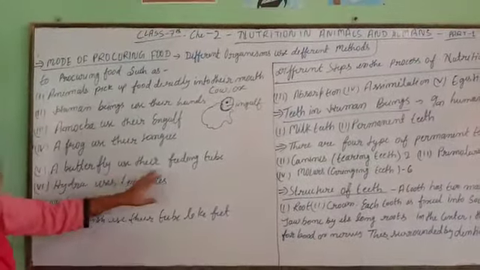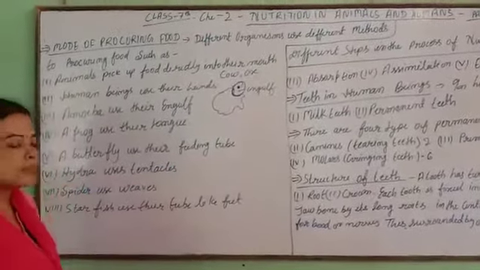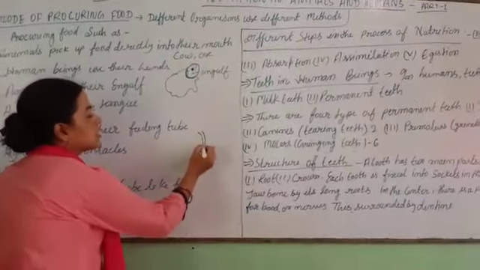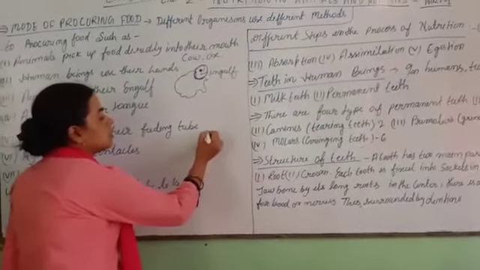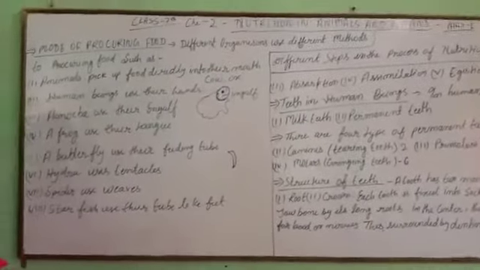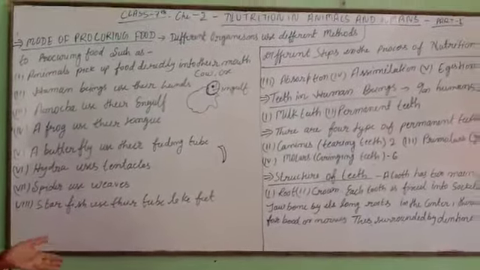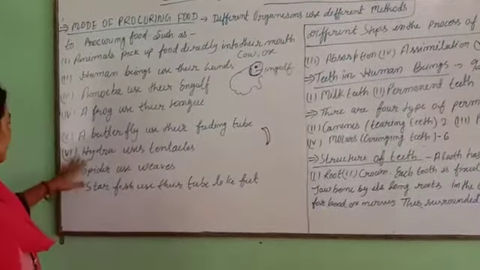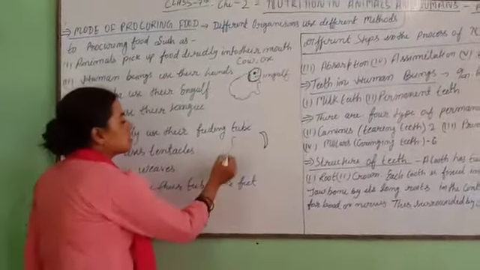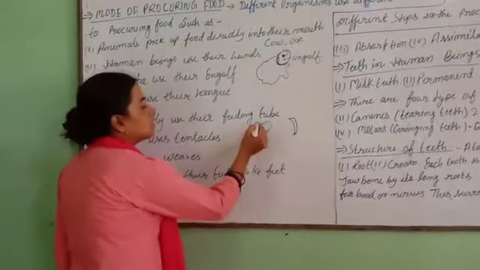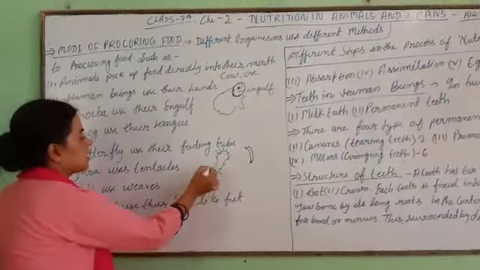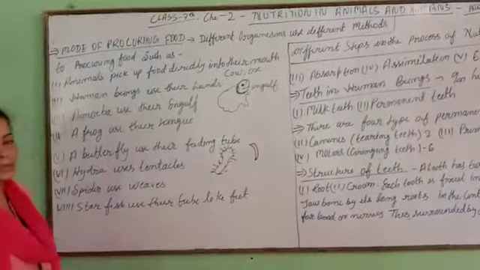A butterfly uses its feeding tube. Feeding tube, in the Hindi sense, means food. This is the feeding tube. Using this feeding tube, the butterfly sucks the flowers. And the next one is hydra, which uses its tentacles. Tentacles means this is the structure and this part is the tentacles. These tentacles capture the food.